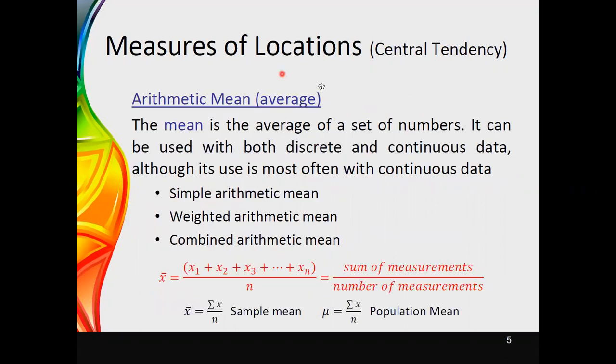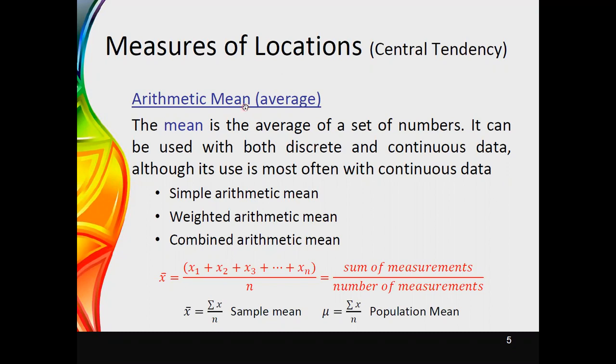The first measure that I am considering to identify the measure of location or central tendency is the arithmetic mean. Even though this is named the arithmetic mean, in practical situations we normally use this as the average value. In day-to-day life, we are not going to say it as the arithmetic mean. Once we apply this technique in day-to-day life, normally we use the term average, but the actual technical term would be the arithmetic mean. And sometimes rather than saying arithmetic mean, we simply say the mean value.